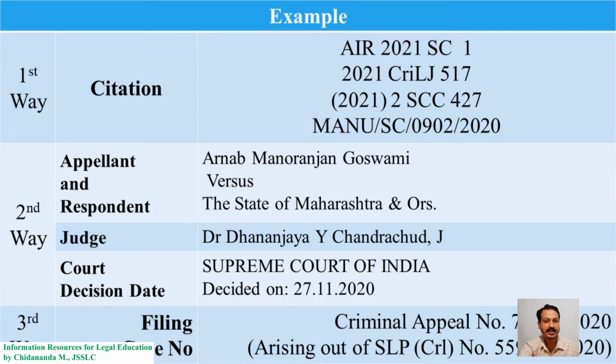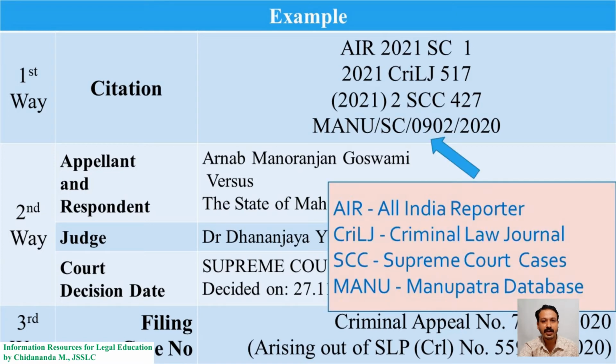Here in this citation example, you can see 4 different citations of one specific judgment. These are the 4 equivalent citations, or you could say alternative citations of the same judgment. You can get this judgment in All India Reporter, Criminal Law Journal, Supreme Court Cases and also in Manupatra database. Usually landmark judgments will be published in more than 10 reports and databases simultaneously.